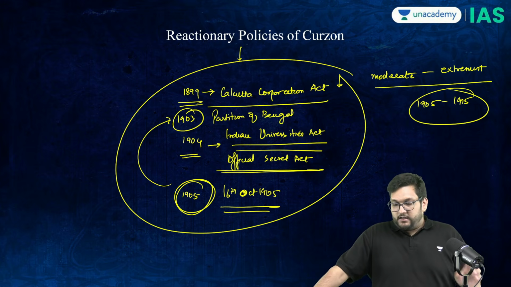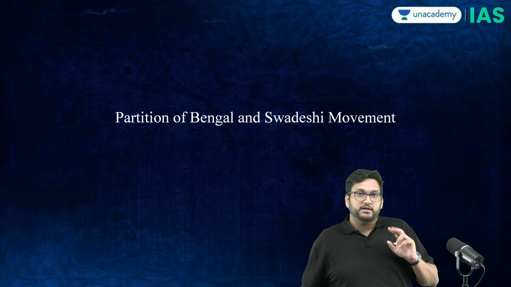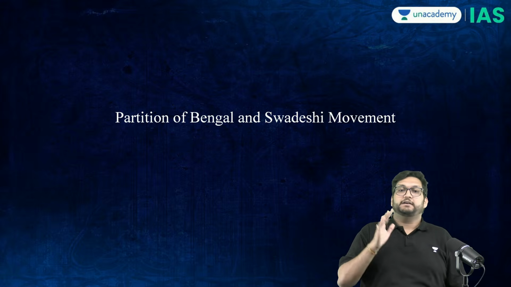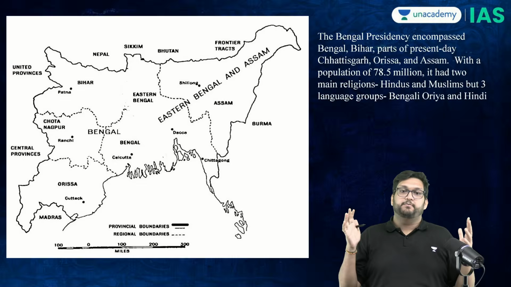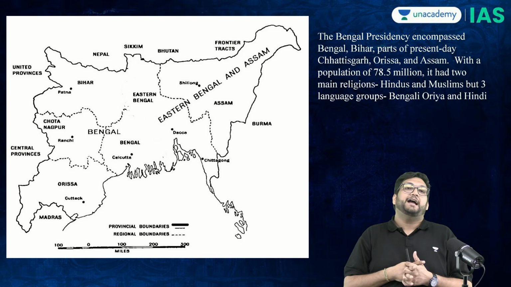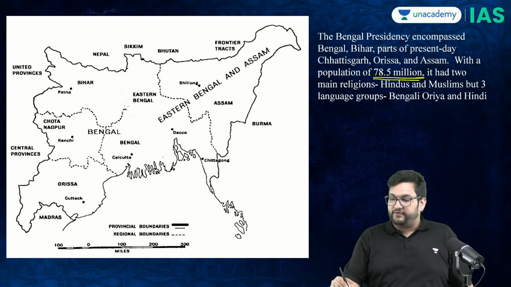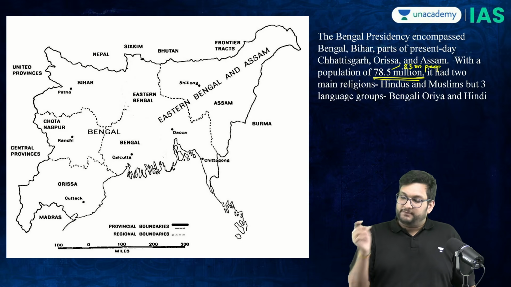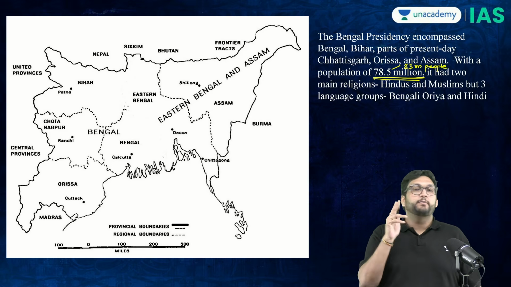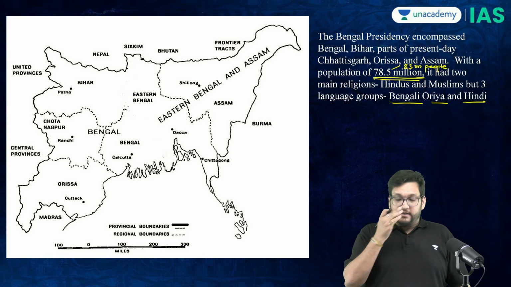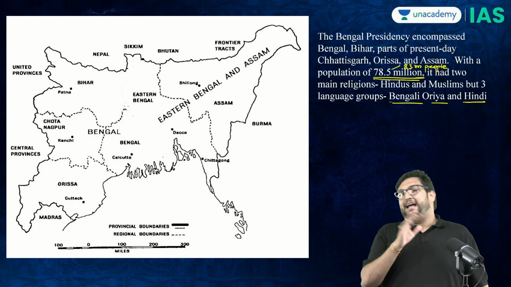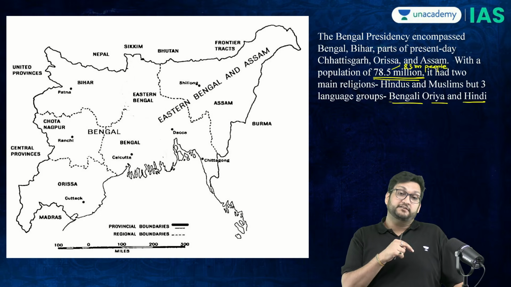Now, why are the partition of Bengal and Swadeshi important? First, you should know why they were partitioning Bengal. Their argument was that Bengal, this big province, was too big to manage, administratively not possible, and had 78.5 to 83 million people. And the province was very diverse, with two major religions, Hindus and Muslims, and three major languages, Bengali, Odia, and Hindi. Now, the partition of Bengal, as quoted by the British, was for administrative purposes.